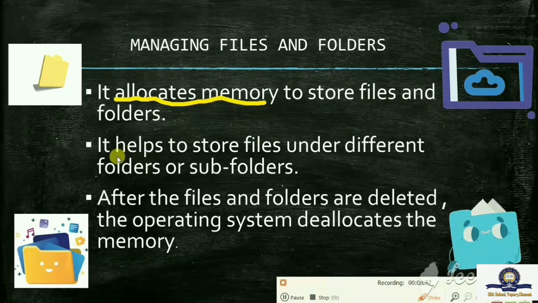And the next one, it helps to store files under different folders or subfolders. And after the files and folders are deleted, the operating system deallocates the memory. Deallocate means, as I already told, release. After the files and folders are deleted, automatically it will release the memory. This is the process of the operating system in managing files and folders.